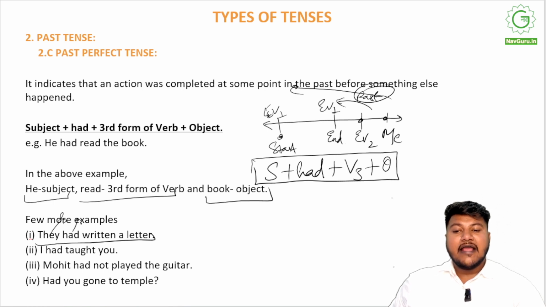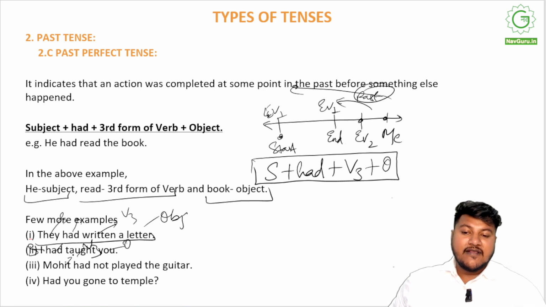They are the subject, had written is the third form, letter is the object. I had taught you, I am the subject, had taught is the third form, you are the object. Mohit is the subject, had not played, V3, guitar, object. Had you, had is already used here. You is the subject, gone is the V3, and temple is the object.